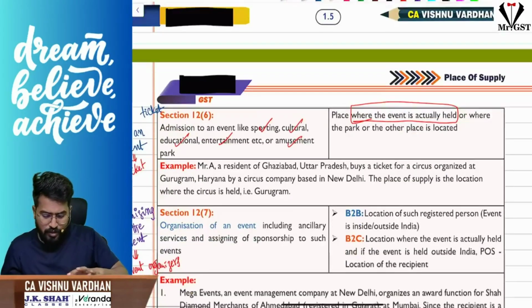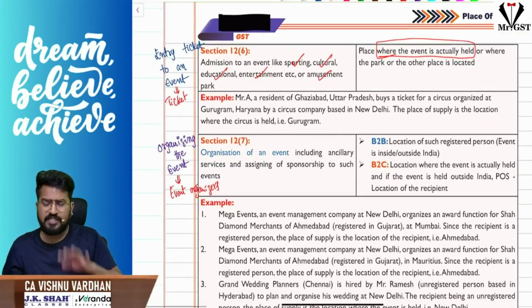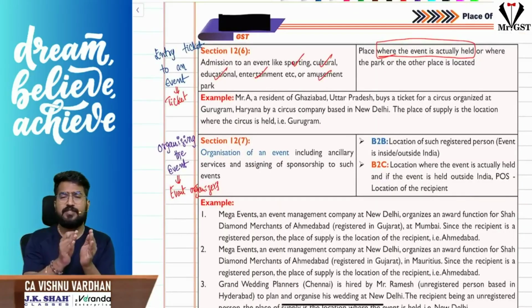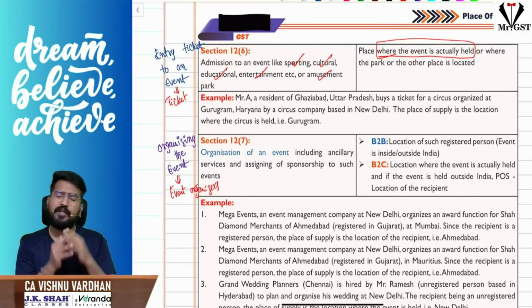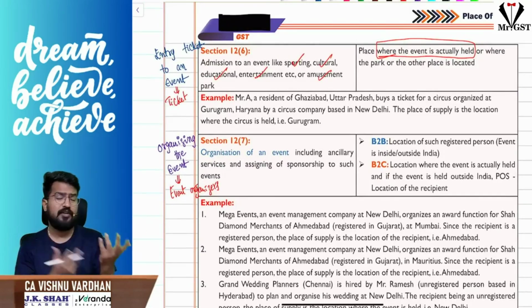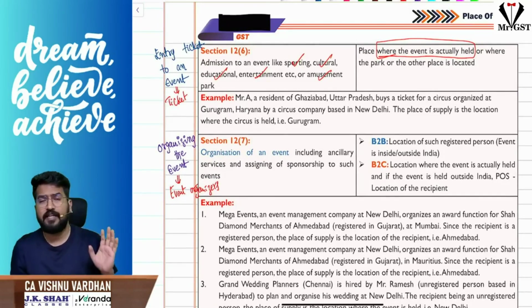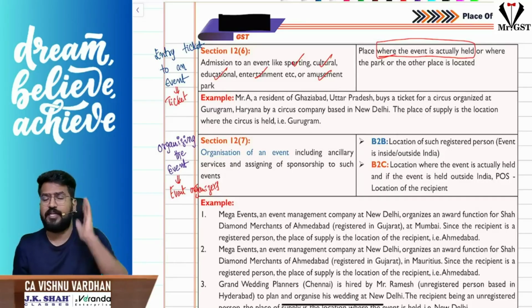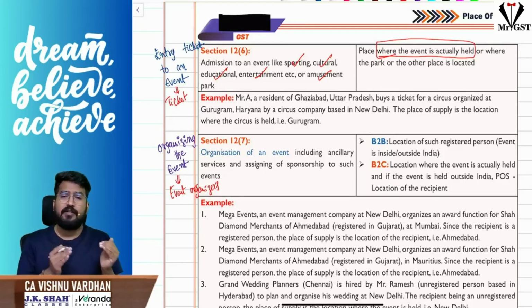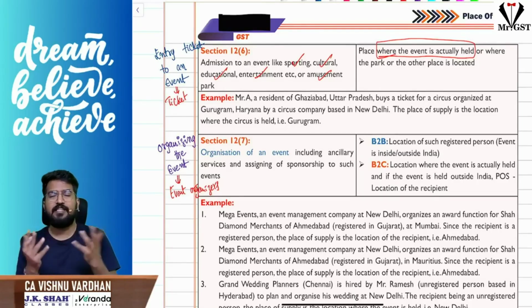Next, 12 subsection 6 and 7. If you see the difference, 12 subsection 6 is entry to an event. That means the ticket, whatever you buy for any event, it can be a sporting event, musical event, or any drama, etc. The ticket, whatever you purchase, is admission to an event. Sir, what is the place of supply? Where the event is actually held. But subsection 7 is all about organizing such an event, where I am taking consideration for organizing the event.